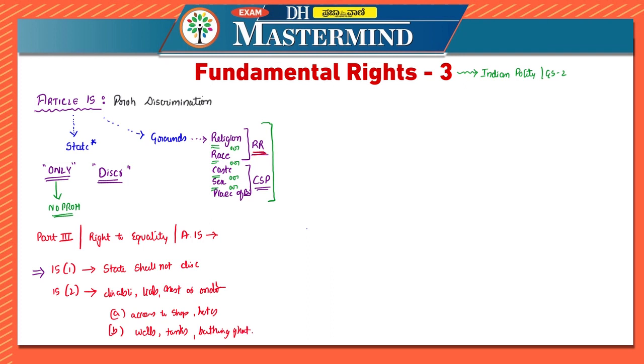roads, places, etc. Now, while we were reading about Article 15, we saw what it says in the first part. That is, there should not be any discrimination from the state.